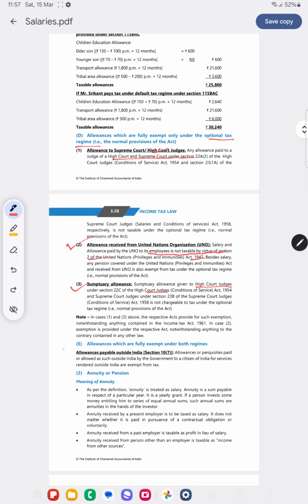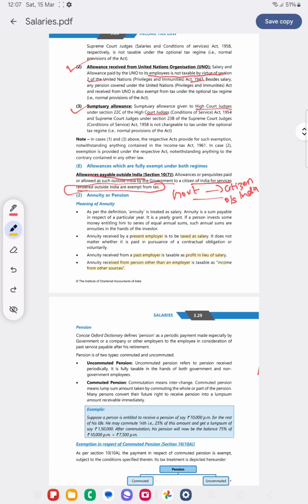And what is exempt under both tax regimes? Allowances paid outside India. Any allowances or perquisites paid outside India by the government to a citizen of India for services rendered outside India are exempt from tax. The government is giving the allowances to a citizen of India for rendering services outside India, and such allowances are exempt in both tax regimes.